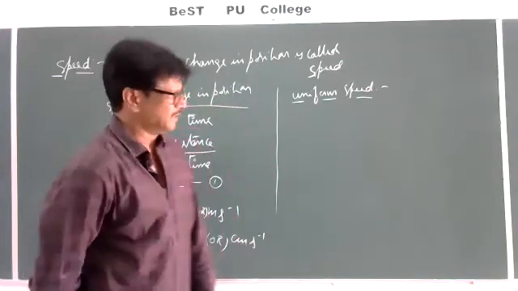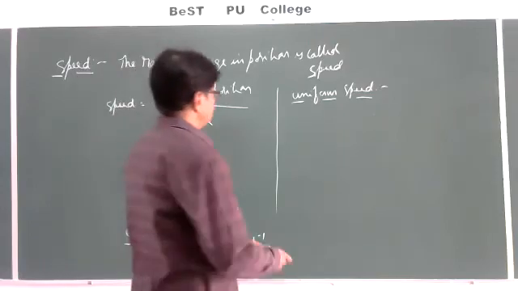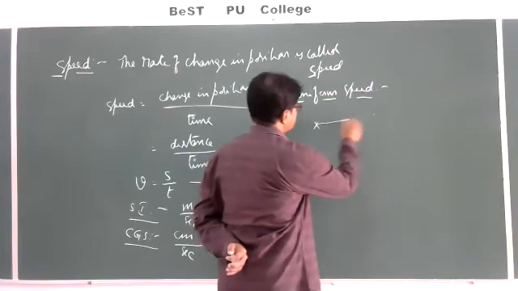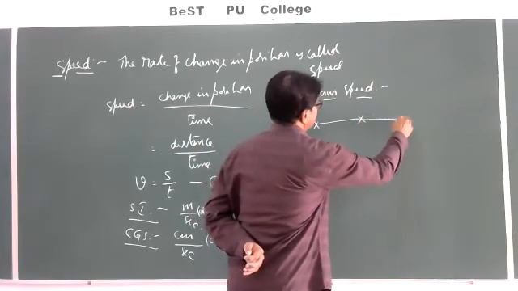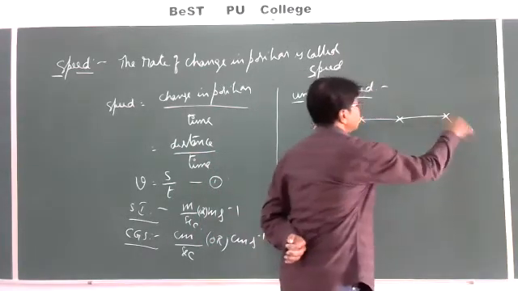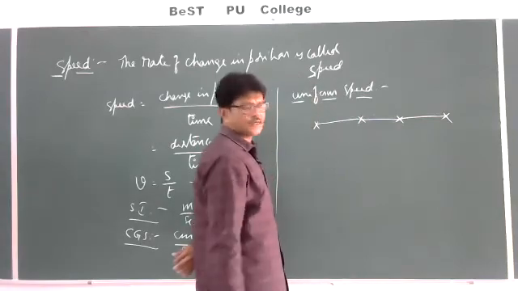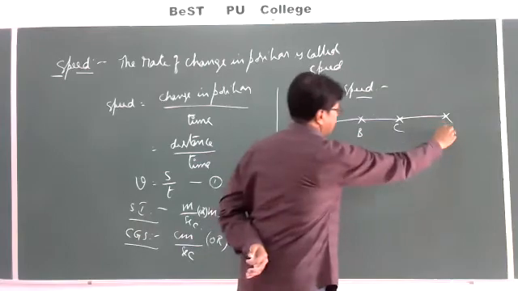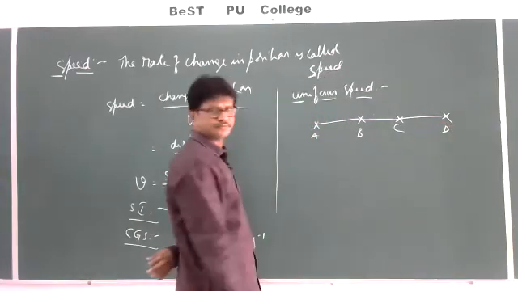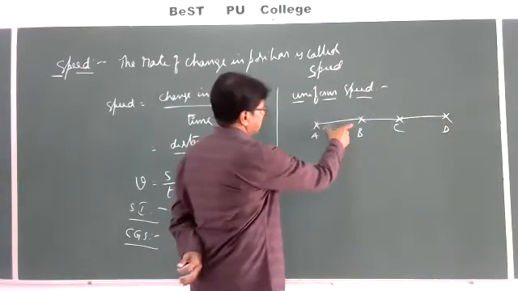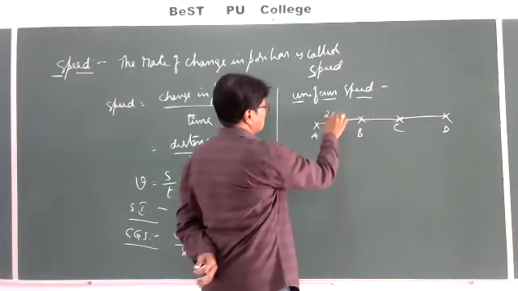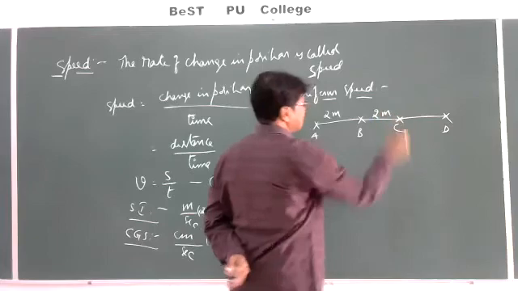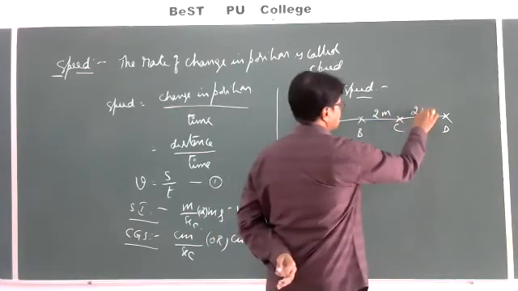What does that mean? According to the statement, if a body covers equal distances in equal intervals of time, for example, consider points A, B, C, D. The distance between A and B is 2 meters, B and C is also 2 meters, C and D also 2 meters.